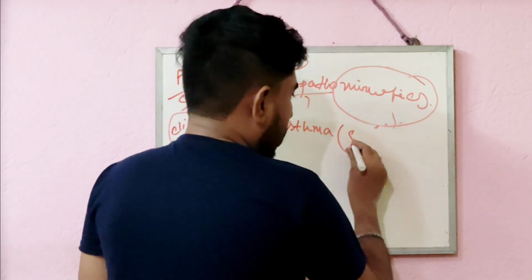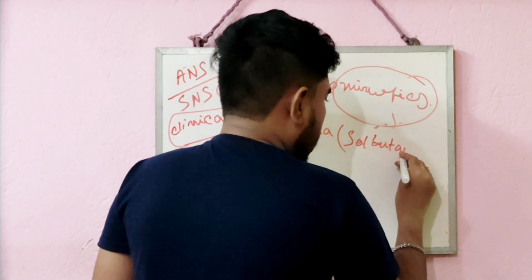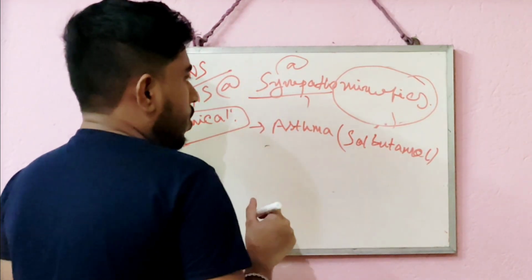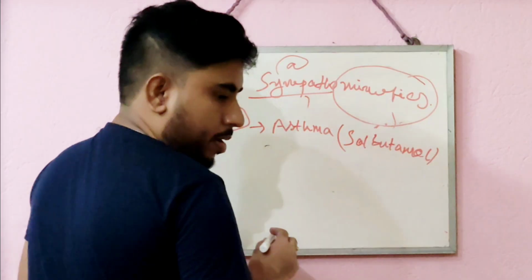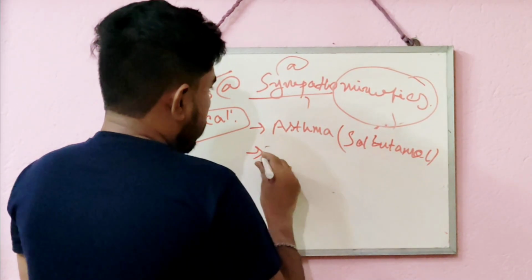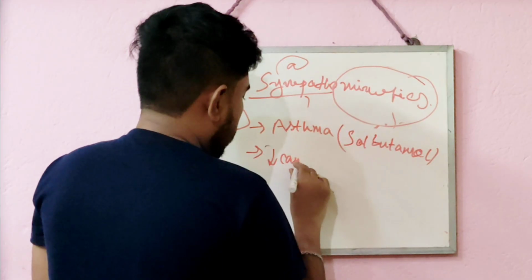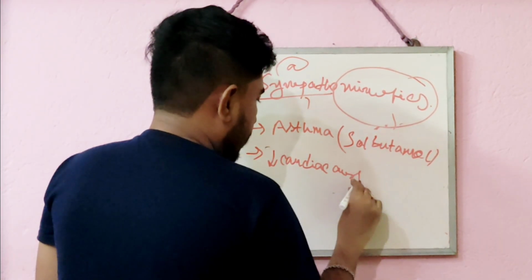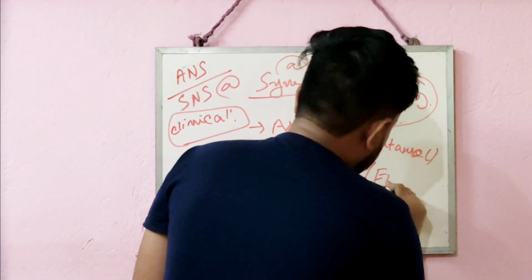Example you can use is salbutamol. So salbutamol is a beta selective sympathomimetic which generally dilates bronchial muscle and helps to treat asthma. Then you can use sympathomimetics to treat cardiac arrest, or heart attack. The example is epinephrine.